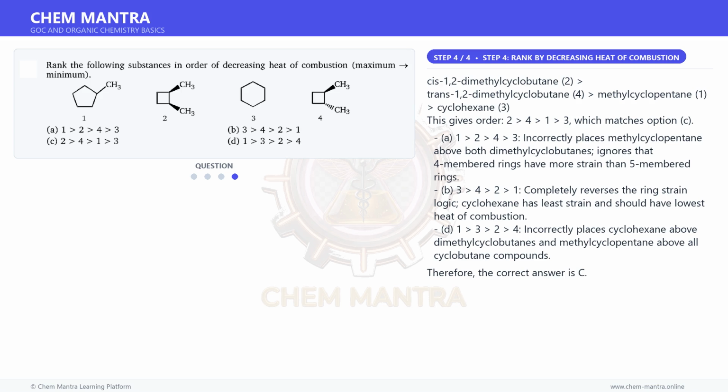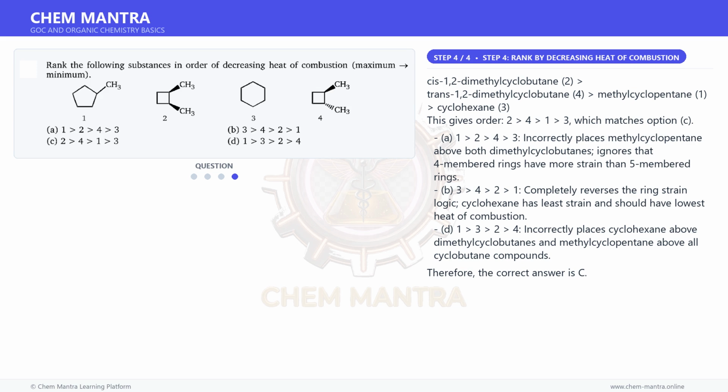And for the final step: cis-1,2-dimethylcyclobutane, 2, trans-1,2-dimethylcyclobutane, 4, methylcyclopentane, 1, cyclohexane, 3. This gives the order 2, 4, 1, 3, which matches option C.